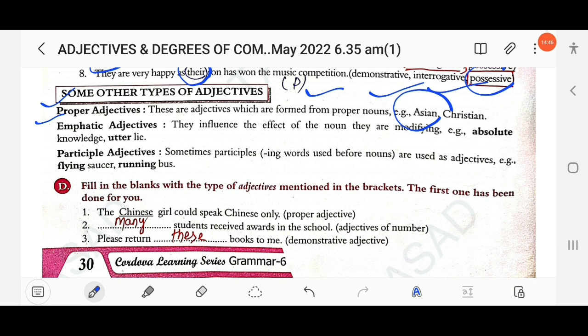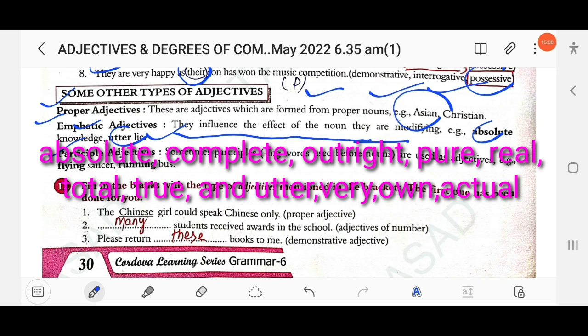Right, so here emphatic and participle adjectives are also provided. Emphatic means they influence the effect of the noun. They are modifying: absolute knowledge, utter lie, mind your own business. Okay, so here look at the screen. Other examples of emphatic adjectives are also provided.